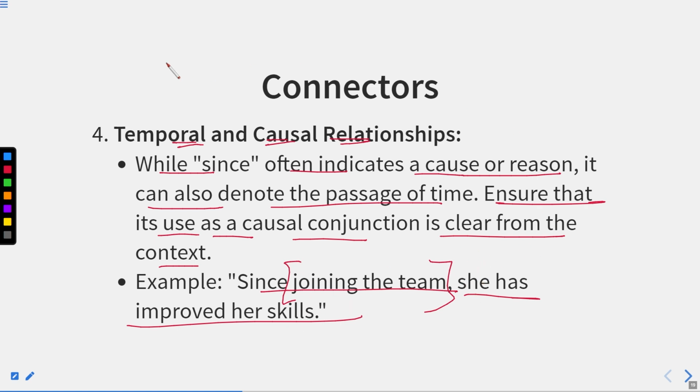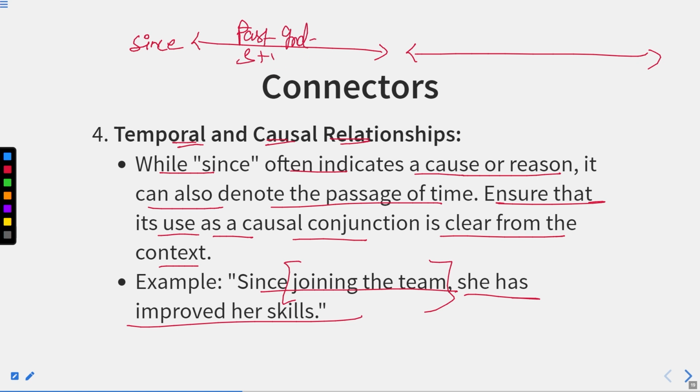Okay, now whenever it shows the temporal aspect, we have a structure like since, and after that we have two clauses, and in these two clauses we should follow a pattern of tenses. In the first clause we can only write past indefinite tense, that is subject plus verb second form. And in the later clause, the effect clause, it should be in present perfect tense only. So this pattern we have to follow, that is subject plus has or have plus verb third form. This is the pattern we should follow if since shows the temporal aspect.